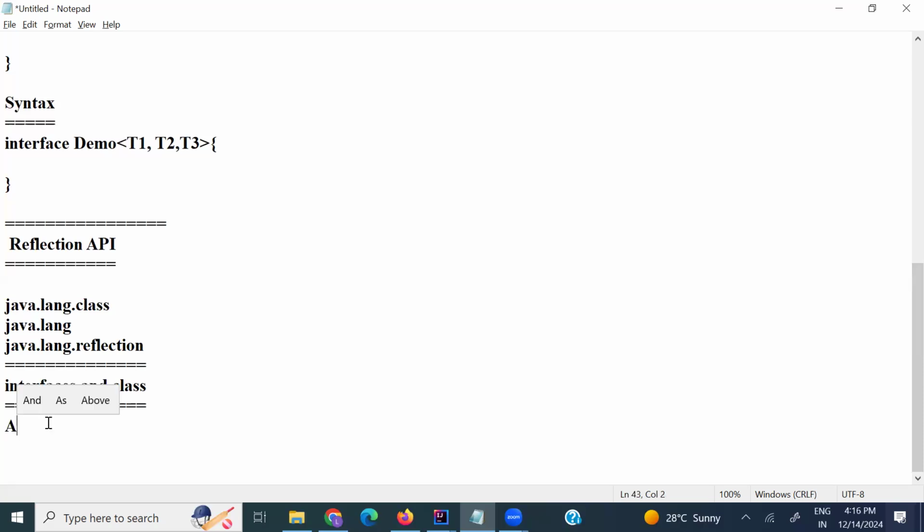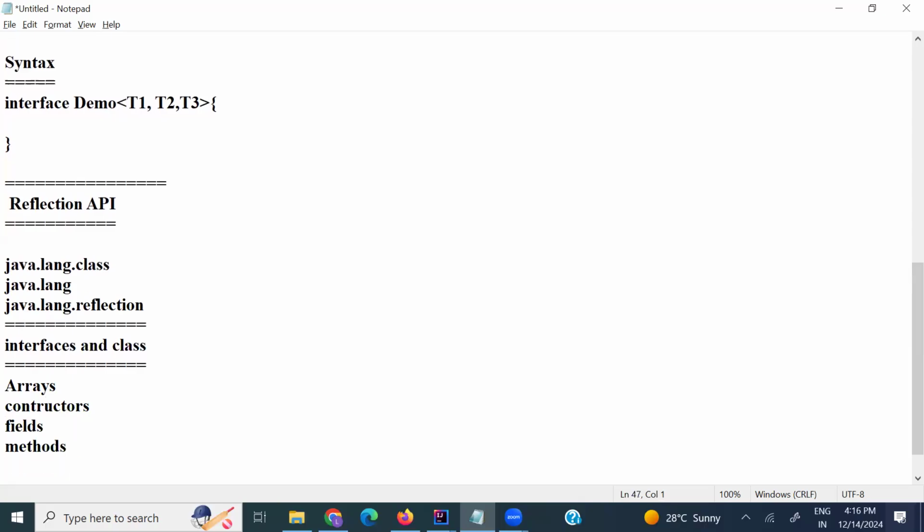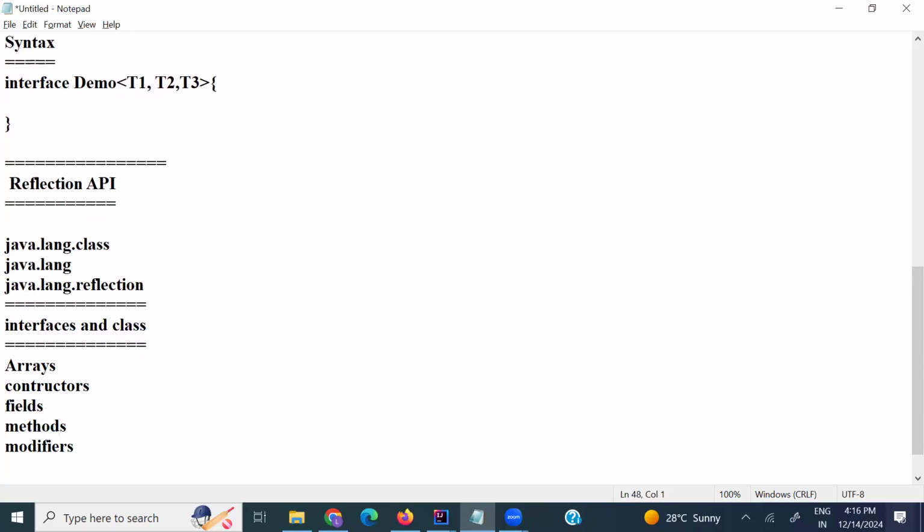And arrays are there, for example arrays, constructors, fields, methods, modifiers, and proxy as well.